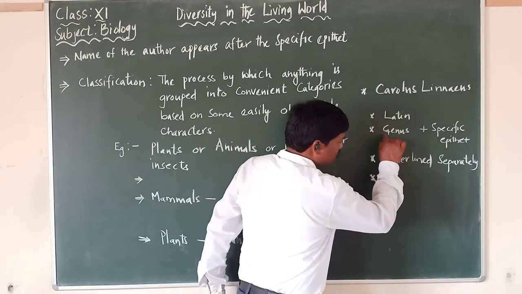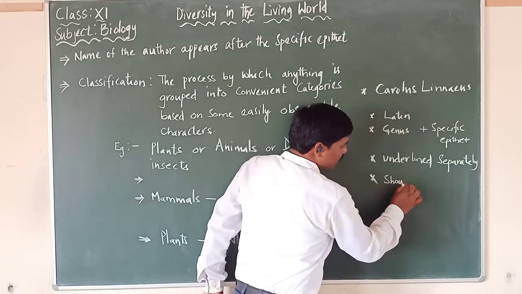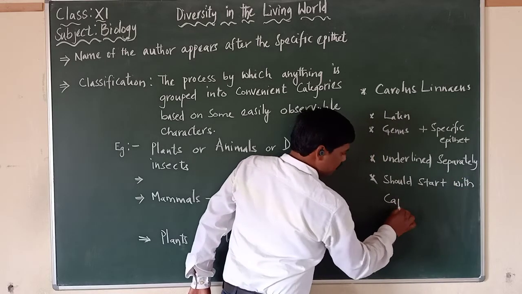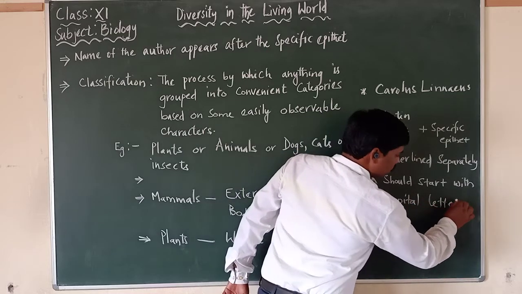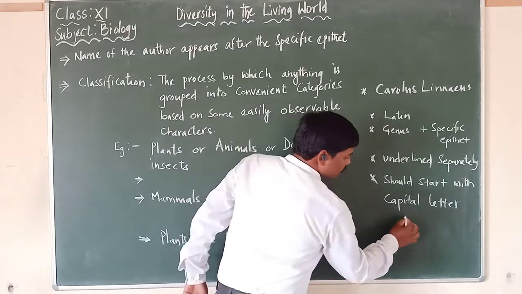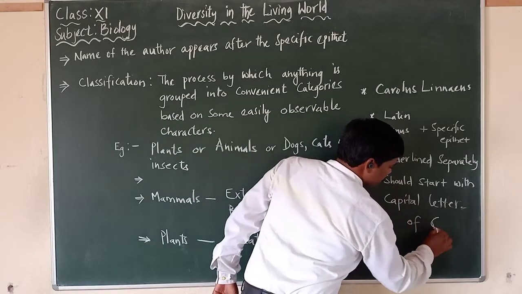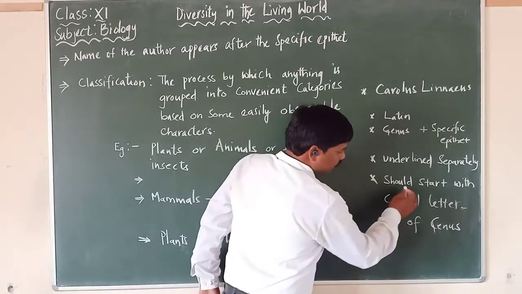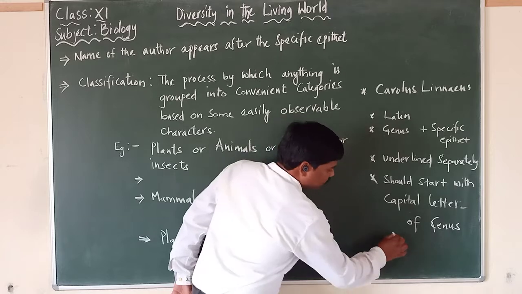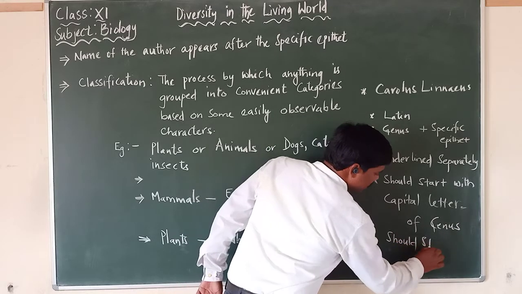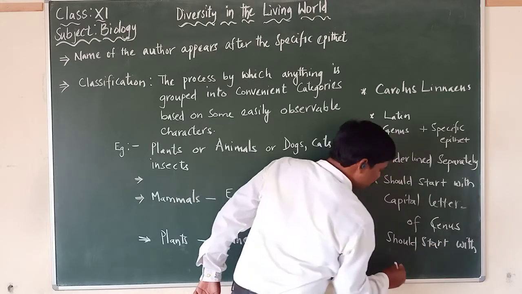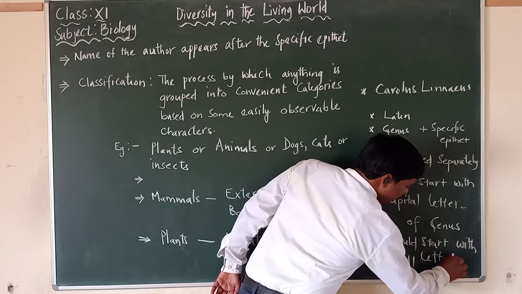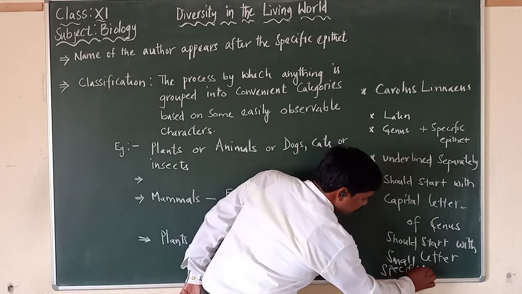The first word, the genus, should start with a capital letter. The second word, the specific epithet, should start with a small letter. Uppercase for the genus and lowercase for the specific epithet.